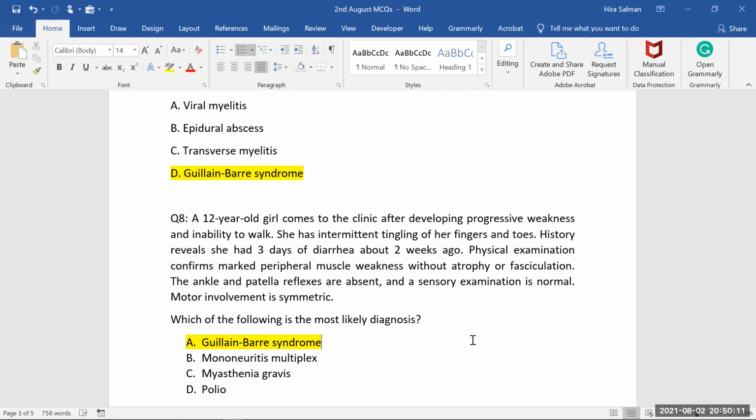The antibodies which are formed against this Campylobacter will of course work on the Campylobacter, but also cause an autoimmune disorder on our peripheral nerves. The myelin sheath of the peripheral nerves is going to get damaged by those antibodies which were formed against this Campylobacter.